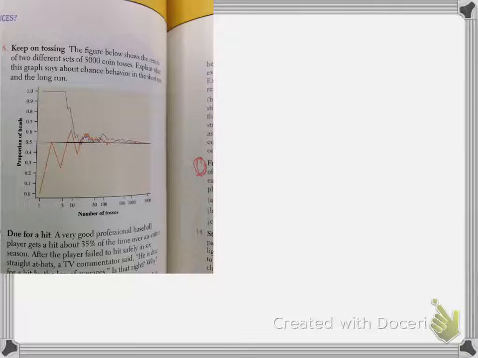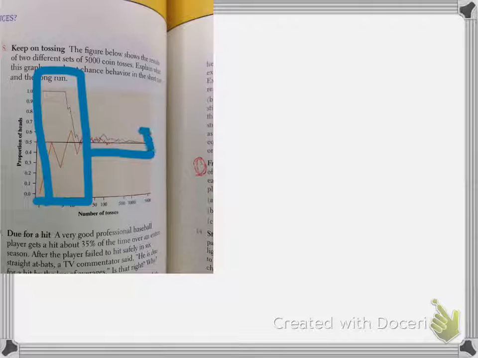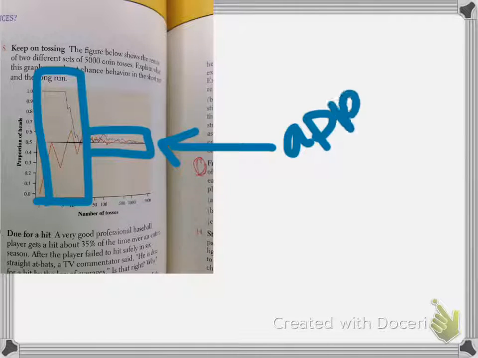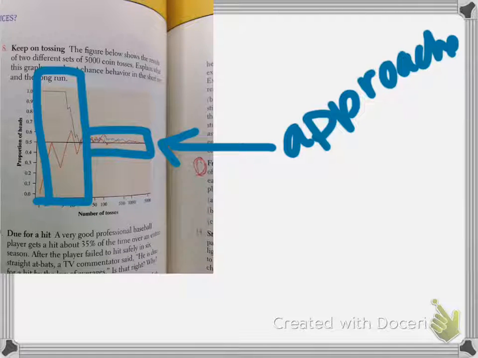Number 8, keep tossing. The figure below shows the results of 2 different sets of 5,000 coin tosses. Explain what this graph means about chance behavior in the short run and the long run. Hopefully the takeaway here is, in the short run, right here, there's lots of variation. In the long run, the variation settles down and it approaches what we believe should be the true theoretical probability, law of large numbers.